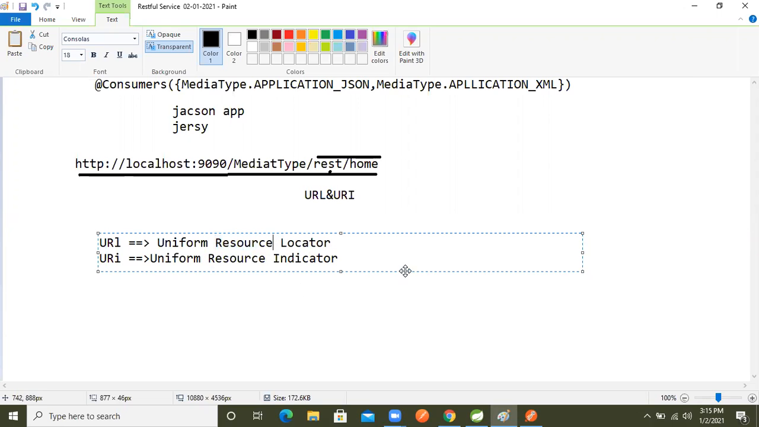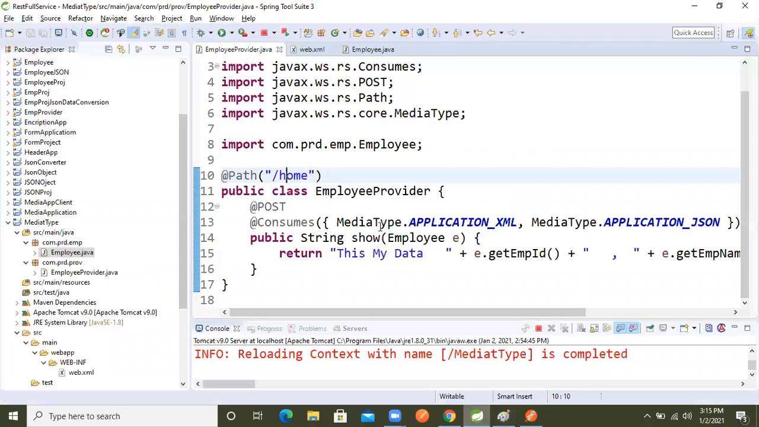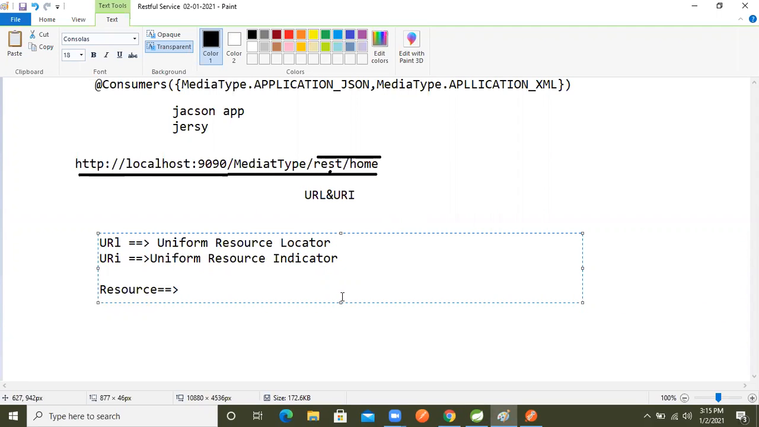So what is a resource? Resource means anything. Our Java code, whatever Java code we wrote, this Java code, any file or code, is a resource. Based on our URL and URI, we access that particular code only. And we say uniform, okay?